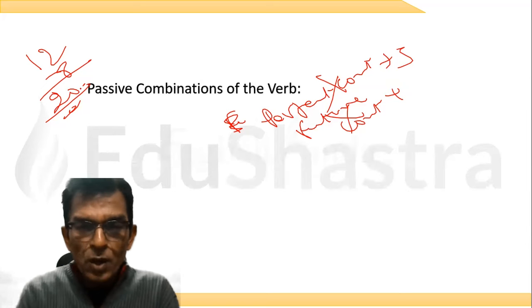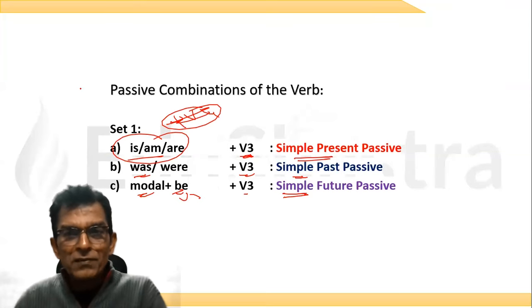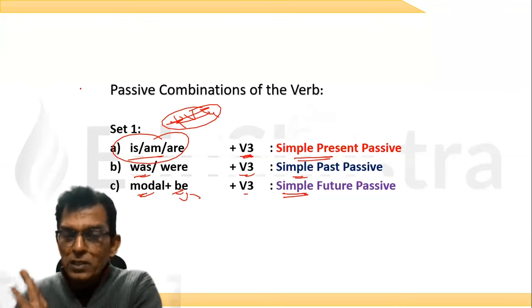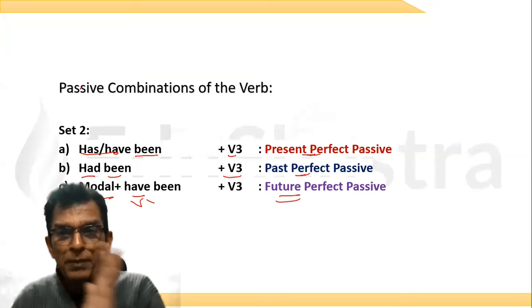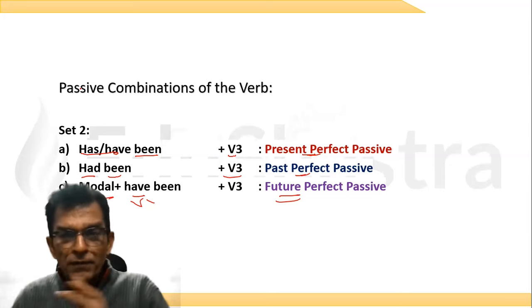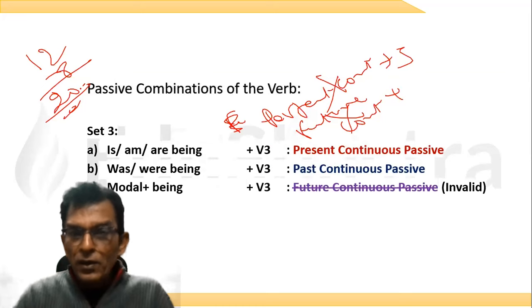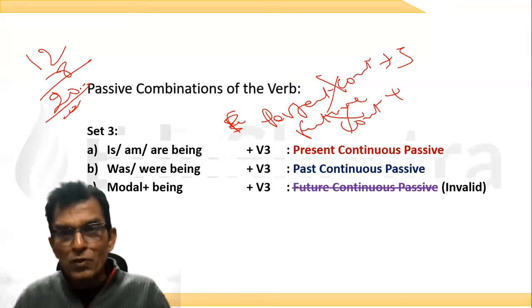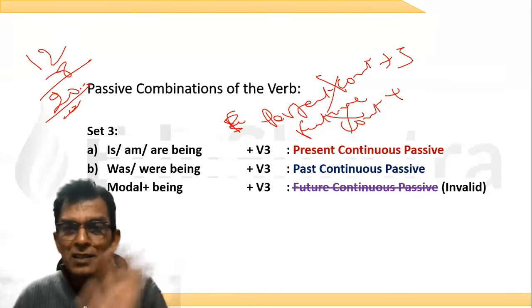You want to see the combinations once more? Is, am, are plus V3 is simple present passive. Was, were plus V3 is simple past passive. Model plus be plus V3 is simple future passive. Has, have been plus V3 is present perfect passive. Had been plus V3 is past perfect passive. Model plus have been plus V3 is future perfect passive. Is, am, are being plus V3 is present continuous passive. Was, were, being plus V3 is past continuous passive. There is no future continuous passive, and there are no perfect continuous passive tenses in English.